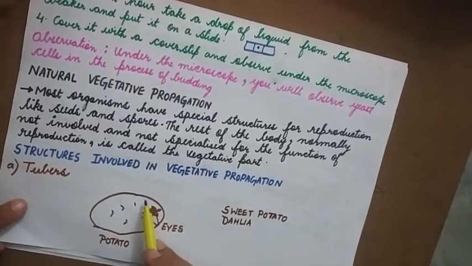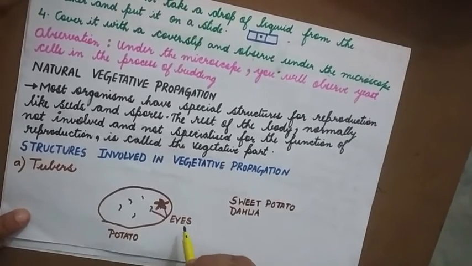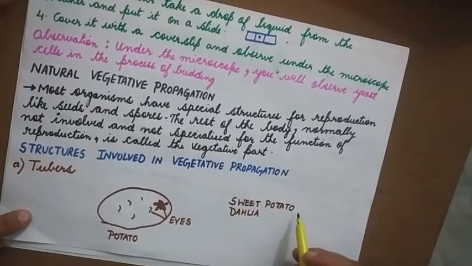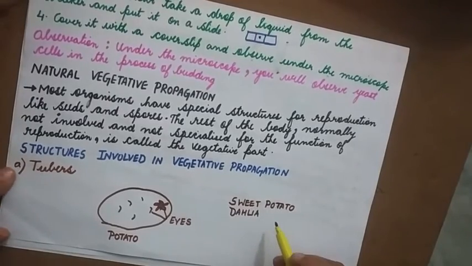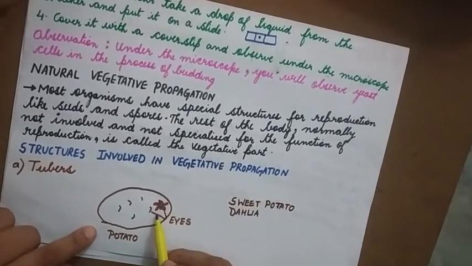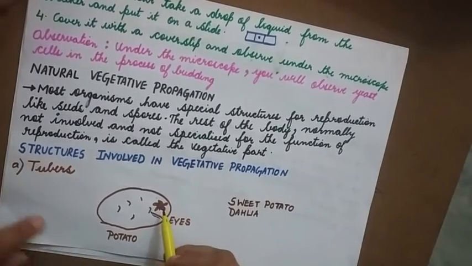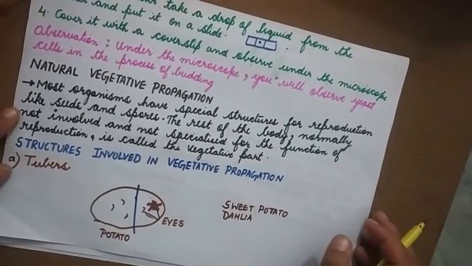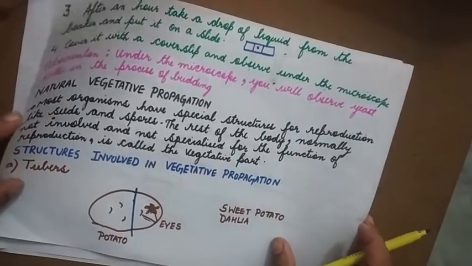A tuber is a spherical structure filled with reserve food material, and it is a modified underground stem. This is a potato. Apart from that, you also have sweet potato and dahlia. These are modified underground stems. They reproduce by means of eyes, called eye spots. You cut a piece of potato with an eye spot and plant it, and a new plant will grow.